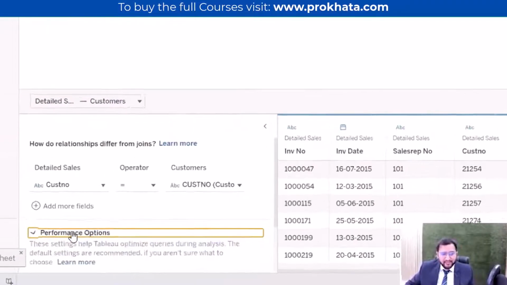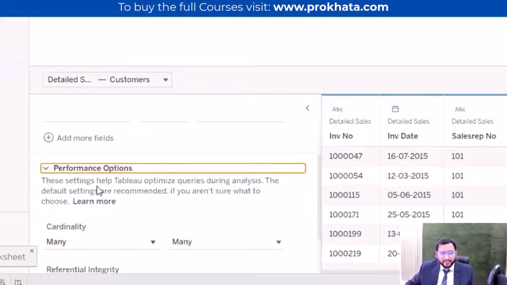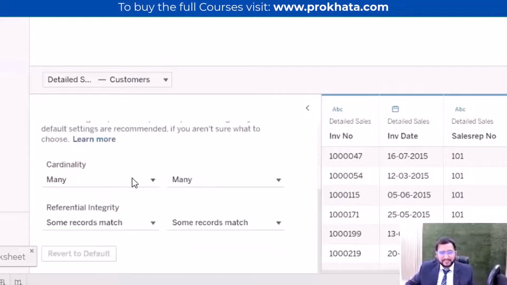And one thing I want to change here. If I click on the performance options, I am seeing the cardinality. Cardinality is the relationship of one-to-one or many-to-one. So here, customers will be available only one time in the customer table, because the customer can be one person only.